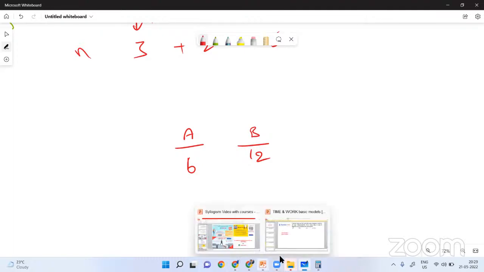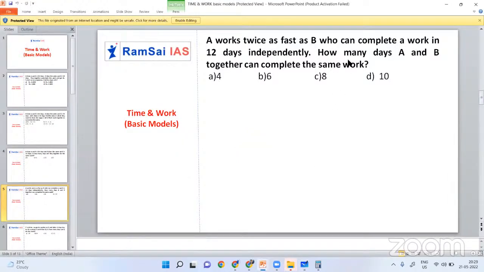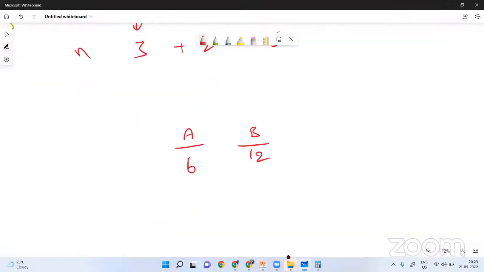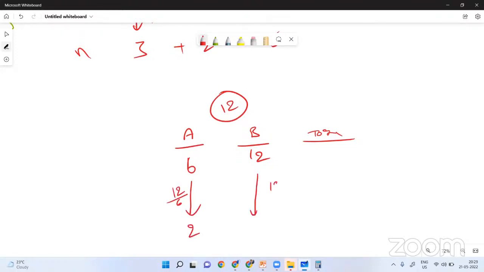Now, what is the question they asked? They asked, how many days can A and B together complete the same work? Together is what? So tell me, what is the LCM of 6 and 12? That is 12 only. So total 12 laddus are there. And A can finish 12 laddus in 6 days, means per day it can eat two laddus. And 12 laddus in 12 days means per day it can finish one laddu.